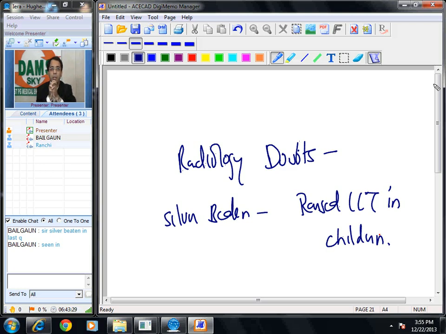Any other query? Because they have written adult, that is why the answer has changed. Otherwise it would have been all of the above. But they say adult, so the answer is erosion of the dorsum sella. Any other query?